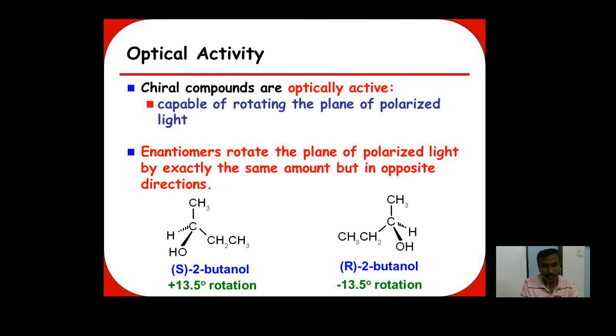That means one is the dextro isomer and the other is the levo isomer, and these two are non-superimposable mirror images of each other. They are called enantiomers. The isomers having non-superimposable mirror images are called enantiomers. Most chiral compounds have a non-superimposable mirror image, so they are enantiomers.